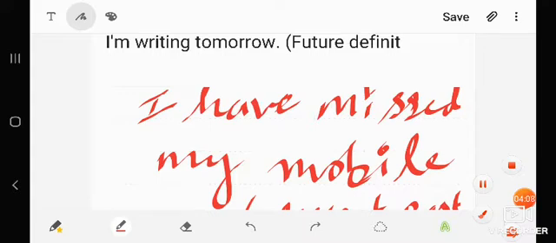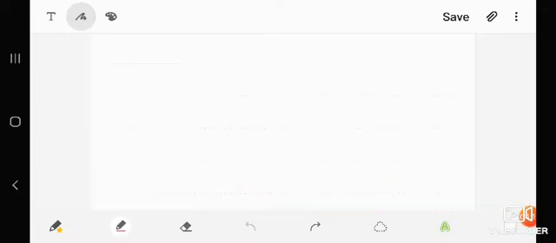This is one situation in which we have to use present perfect tense. So the first situation in which we use present perfect tense is to denote a past completed action which has some effect in the present.